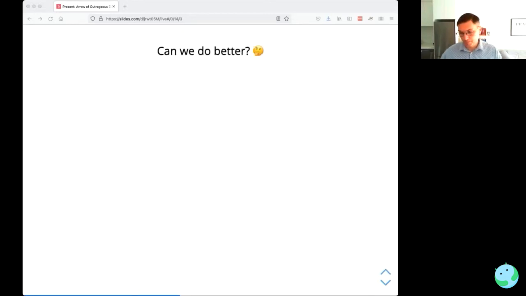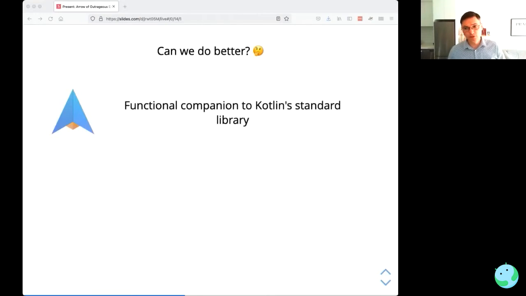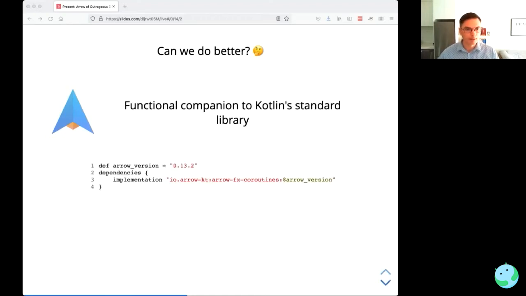So can we do better? One solution here is to bring in paradigms from functional programming. Arrow is a functional companion to Kotlin's standard lib. You might think of it as something that supplements the standard lib with some basic abstractions that you would need to do functional programming. You can bring it into your project with a script that you could put inside your build Gradle if you're still using Groovy for your Gradle script.